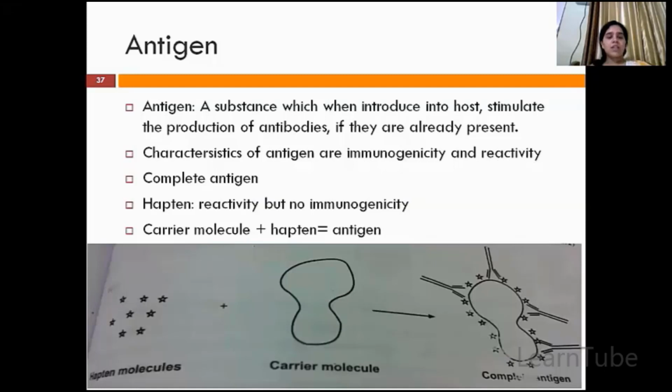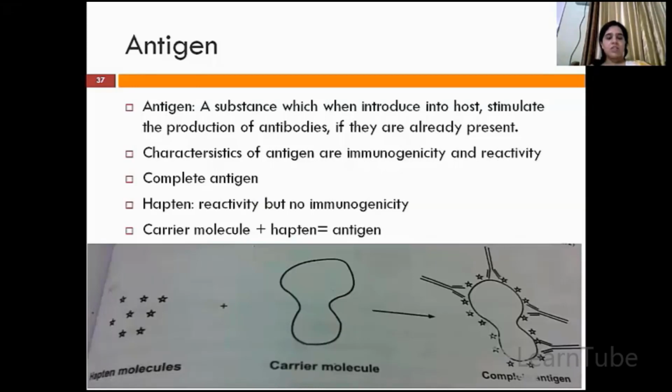Now what are the characteristics of an antigen? An antigen has two properties, immunogenicity and reactivity. Immunogenicity is the property by which the antigen will evoke the immune system. It stimulates the immune system, which is why it is called immunogenicity. And reactivity means that after evoking the immune system, the antigen should have the capability to react with whatever antibodies are produced. So the antigen should possess both these properties. Only then can a particular substance be called an antigen.